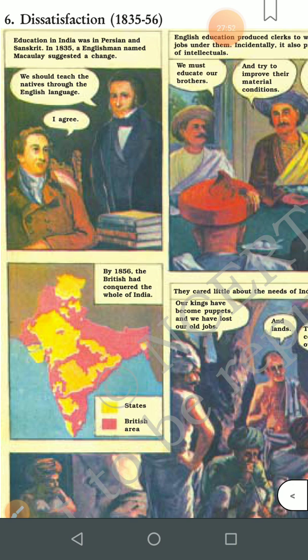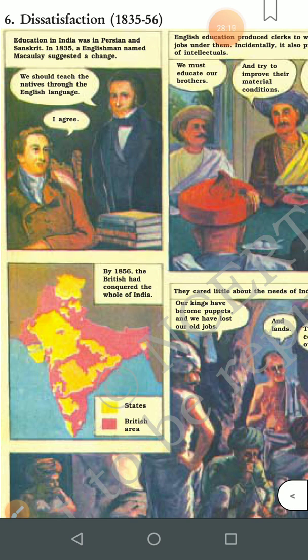So they made a policy to spoil our education system also. Education in India was in Persian and Sanskrit. Now children, at that time the medium of instruction, that means the language through which education was given to the people, was either Persian or Sanskrit.